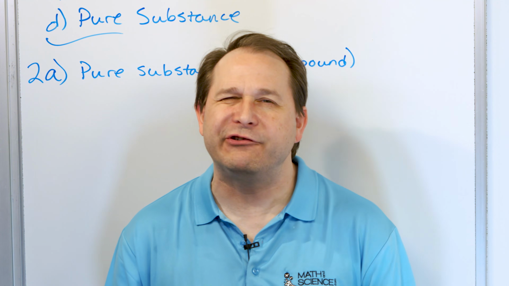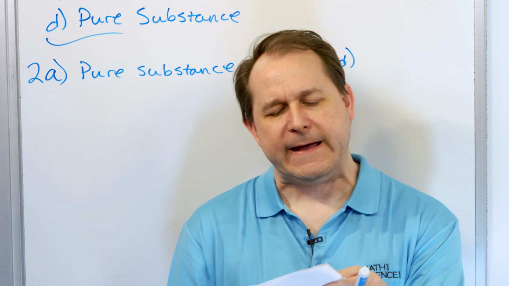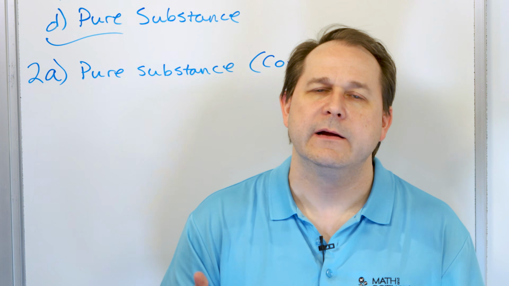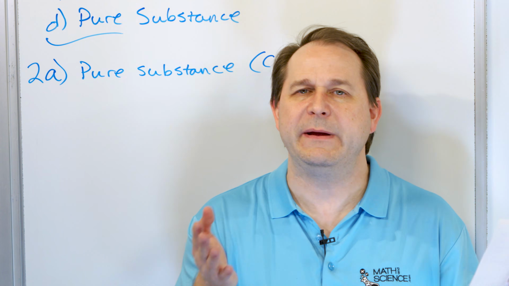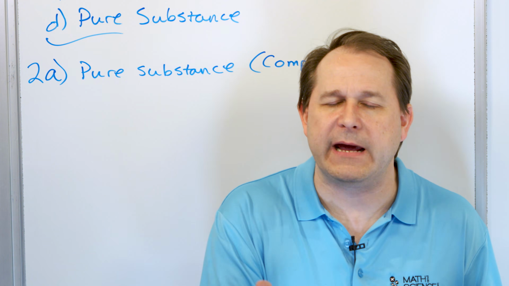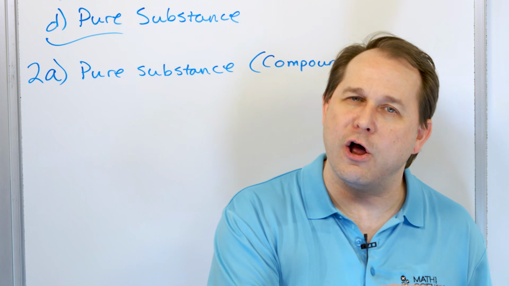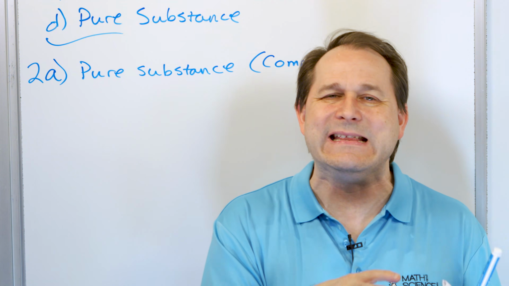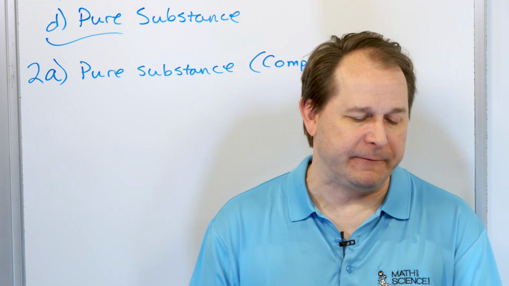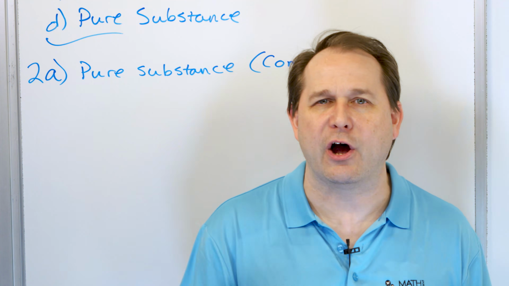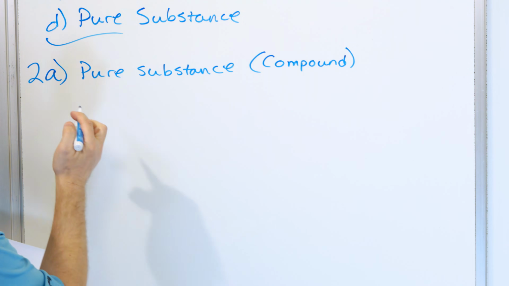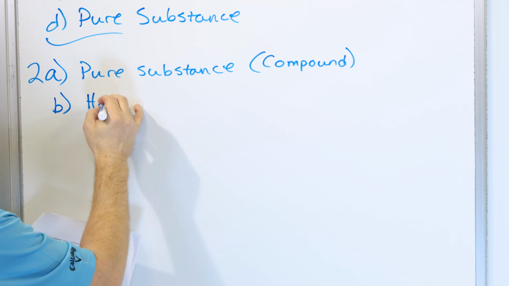All right, after distilled water, we're going to talk about gasoline. Is gasoline a mixture? Is it a pure substance? And if it's a mixture, what kind of mixture is it? Well, gasoline is a complex animal. It's an organic hydrocarbon molecule, which we'll talk about later, just means it has hydrogen and carbons and other things in there. But gasoline is not just a pure thing. It's got other additives, sometimes ethanol, which is another chemical, sometimes other things that are in the gasoline to help your engine run better. And so it's not a pure substance. It is a mixture. And what kind of mixture is it? Well, everything's dissolved. And so just like any solution, it is a homogeneous mixture. So gasoline is a homogeneous mixture.